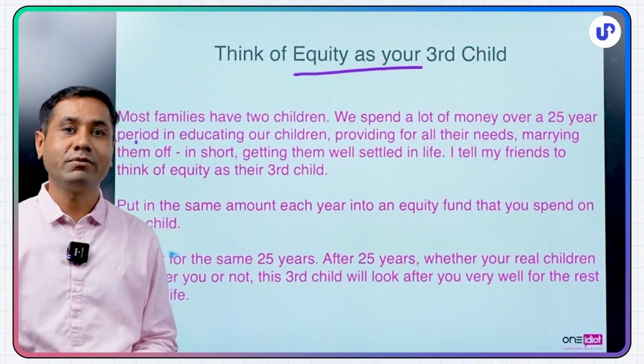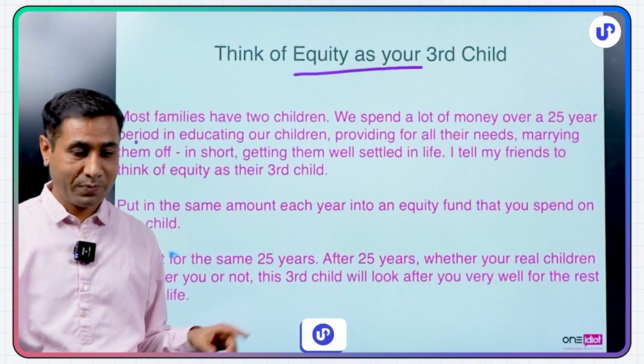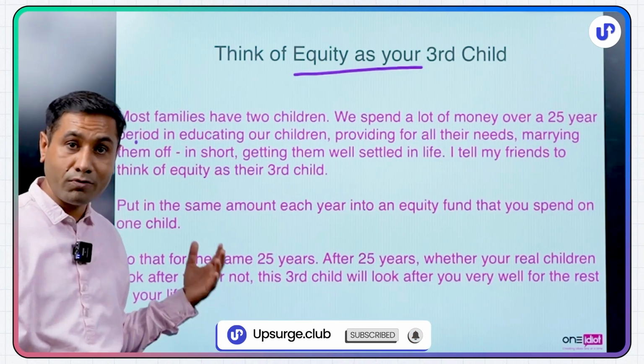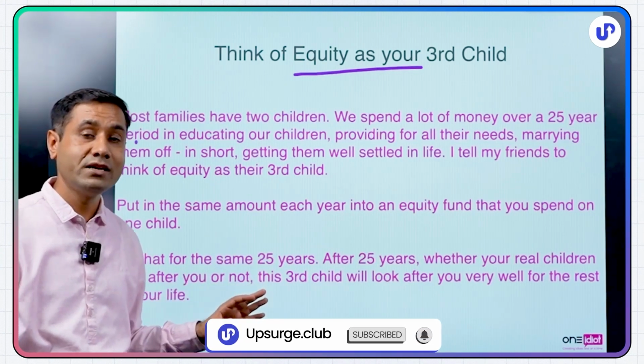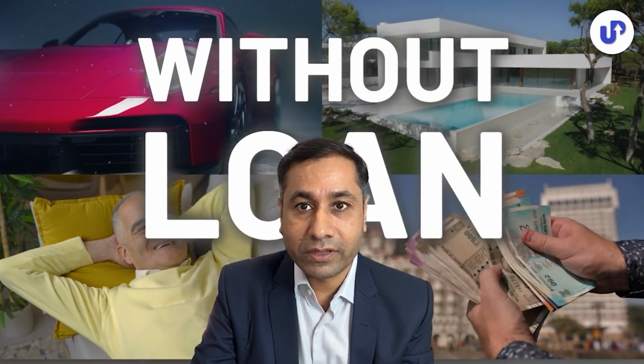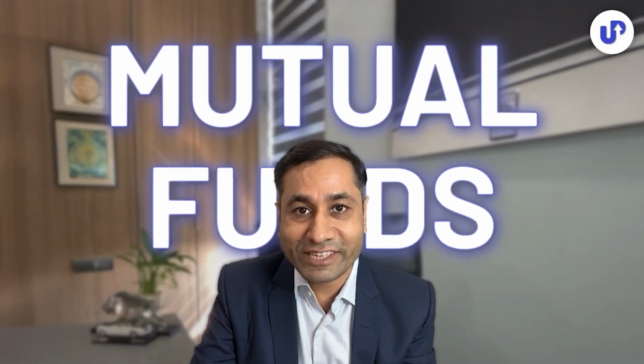But if you can do it, trust me, after 25 years, whether your two children look after you very well or not, this third child will make you live a luxurious life for the rest of your life. You can achieve your luxury car, dream home, retirement, and all your other financial goals without taking a loan. How? Through mutual fund investing.